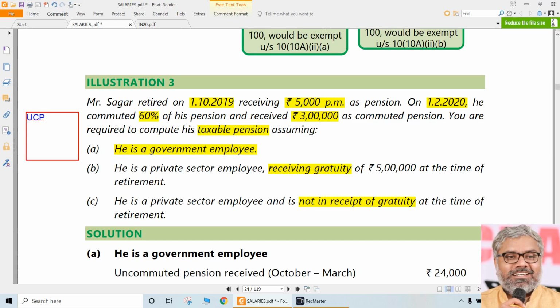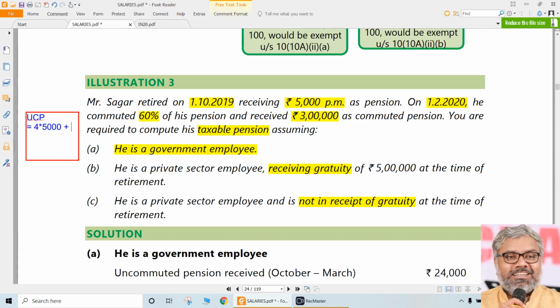First of all, we should be careful with the dates and amounts. He retired on 1/10/2019 and normally he receives 5,000 rupees per month as pension. He commuted on 1st February 2020. So October, November, December and January, 4 months he has received 5,000 rupees per month. So 4 into 5,000, that is 20,000.